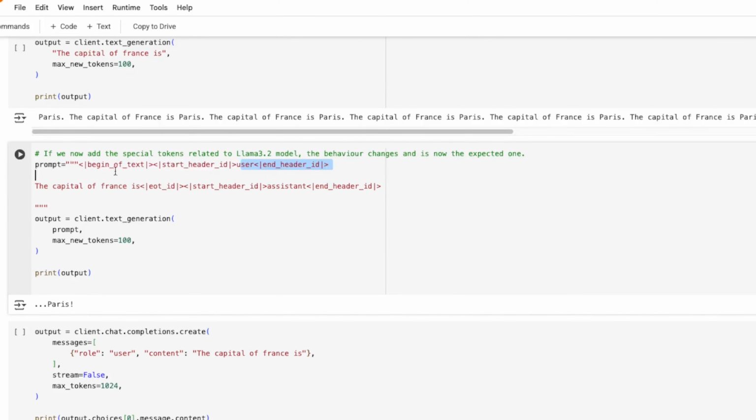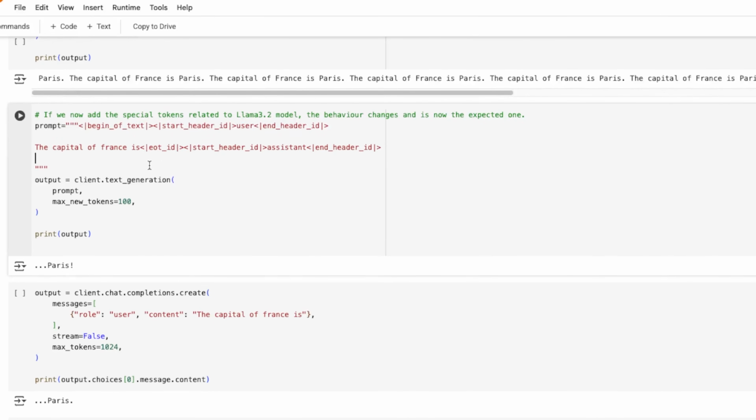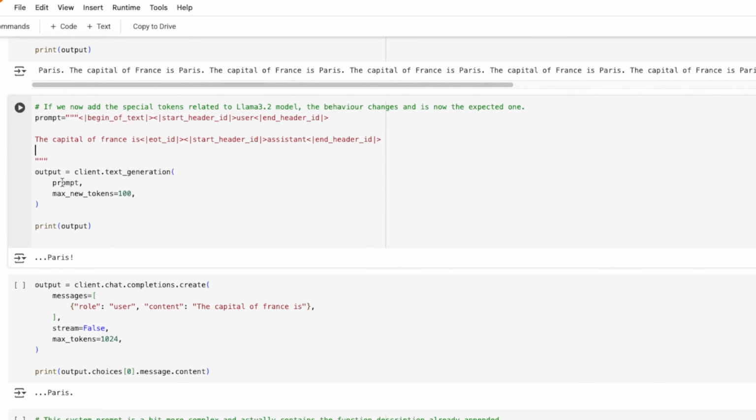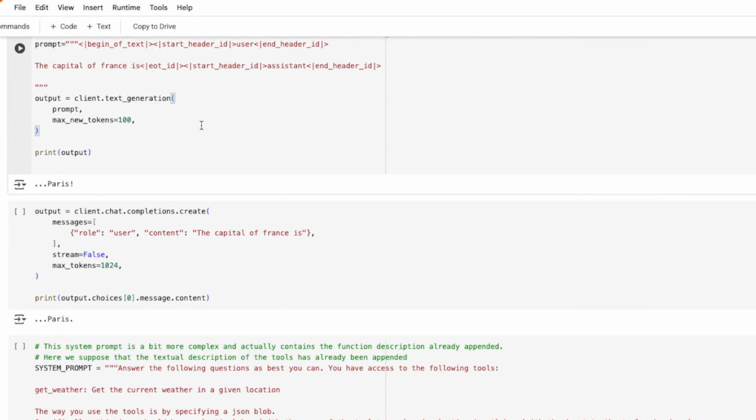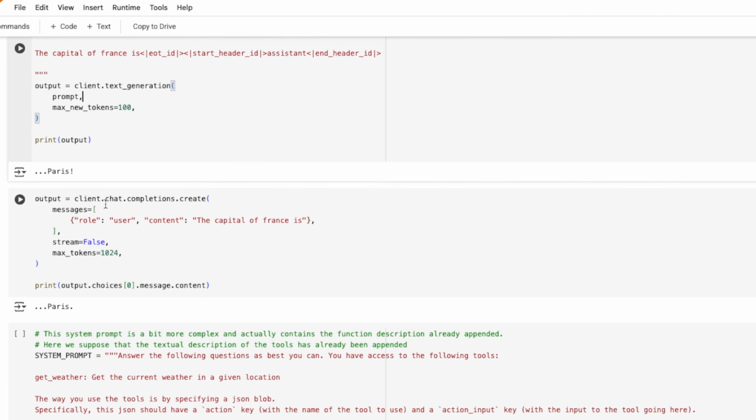If you remember, these are the special tokens of the Meta Llama, and the capital of France is something like that. Okay, now let's give our prompt to the model and create again. As you can see, now it just says Paris. Actually, if you are using a model, you don't need to give a chat template. You can just use the chat completions function, give your prompt, and get your response like Paris, but we are just doing it for the sake of learning.